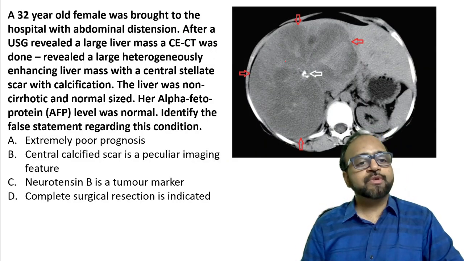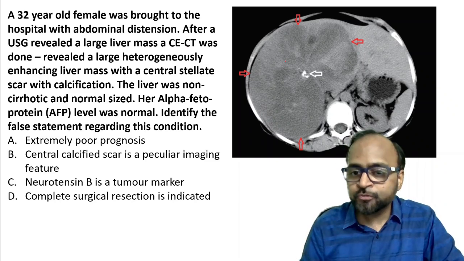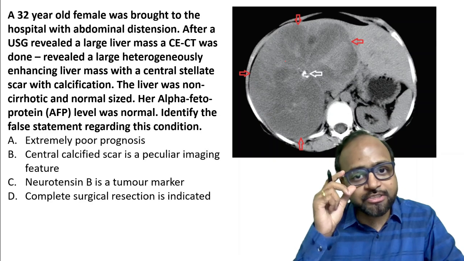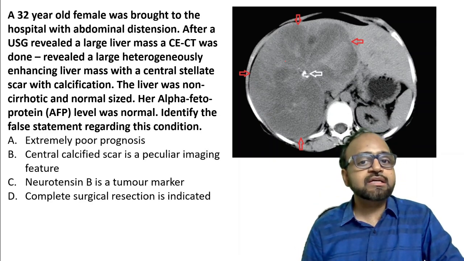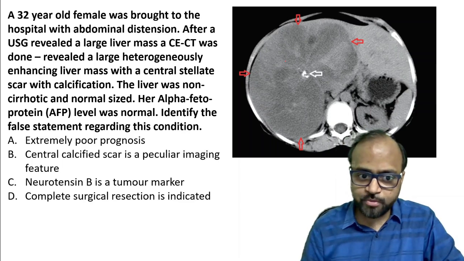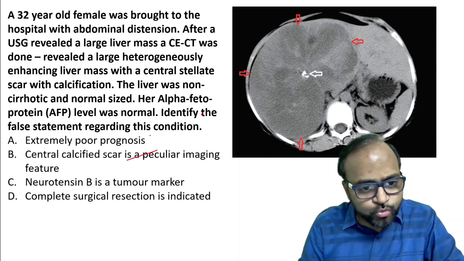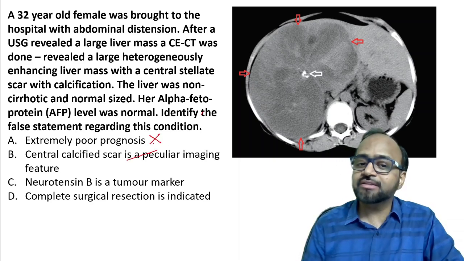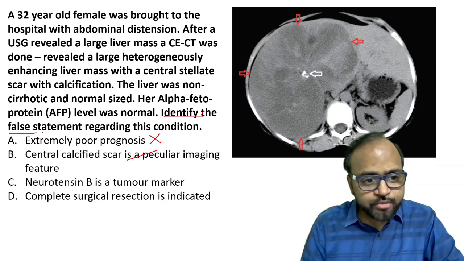So coming back to this particular question, we have identified various clues in the clue hunt that we did. We have looked at this particular CT image and tried to identify the various imaging findings as well. So this is a case of the fibrolamellar variant of hepatocellular carcinoma. Tell me, does it have an extremely poor prognosis? No, definitely not. This is the false statement. What is the question? Identify the false statement. So statement A is false. We have done that.